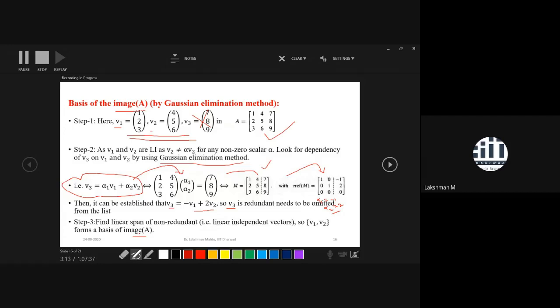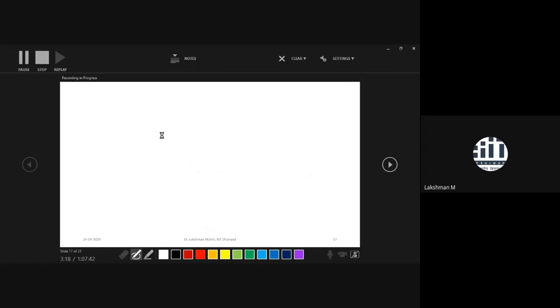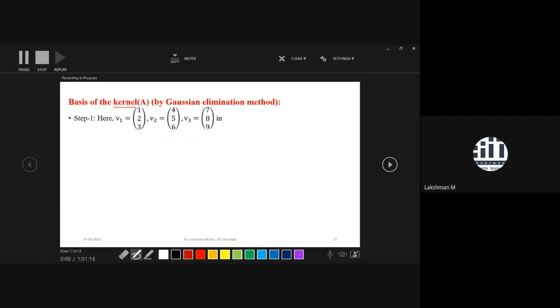But for the spanning part, you have to look into how the image of A comes as a linear combination of only these two vectors. So you can say that V1 and V2 are a basis of the image of the given matrix A. Similarly, how can you find a basis of the kernel of the same matrix?